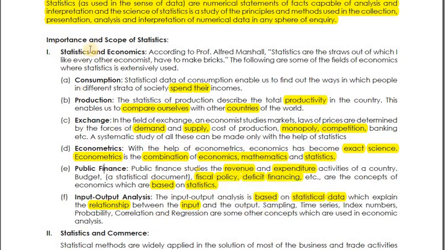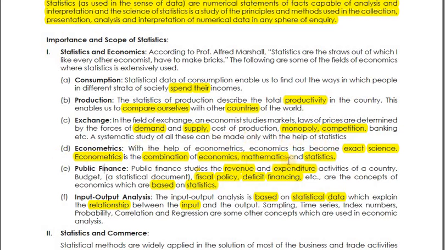So in statistics and economics, there is consumption, which tells about the spending by the people. Production, we can compare ourselves with other countries. Exchange, to know about the exchange side of a country, we should have all this data about demand, supply, cost of production, monopoly, competition, and all that. And this we can get through statistics.